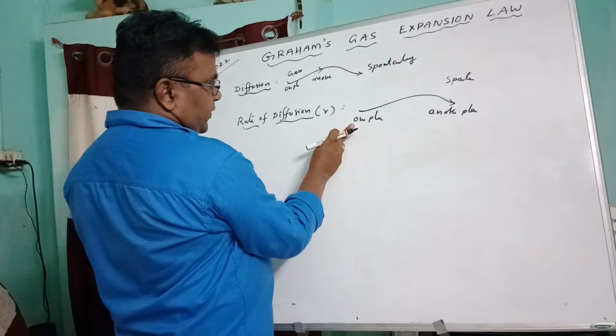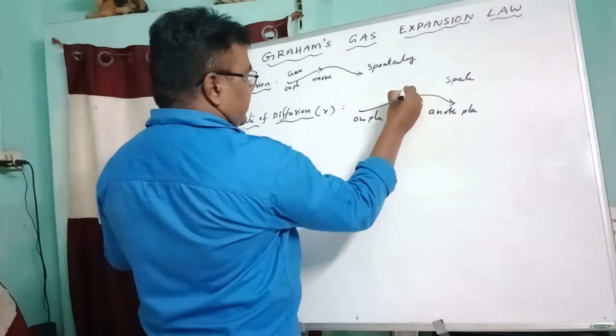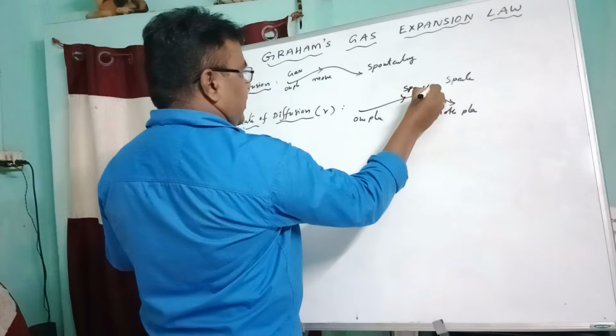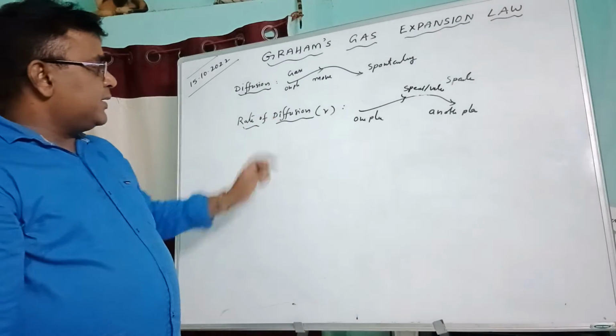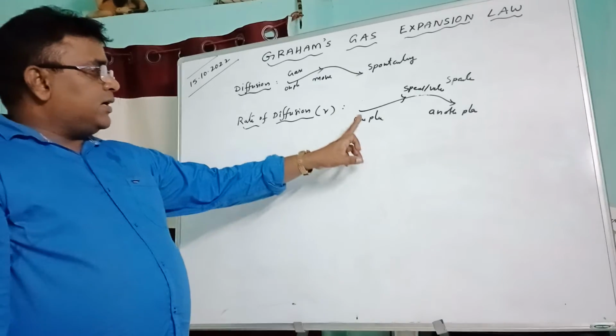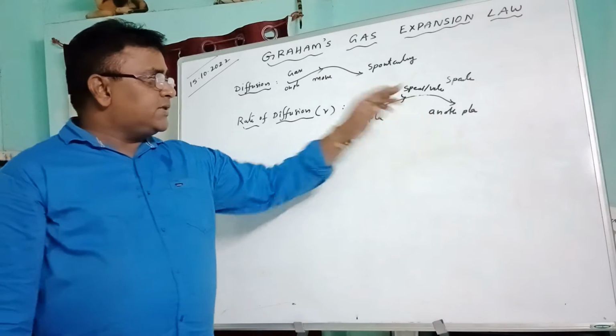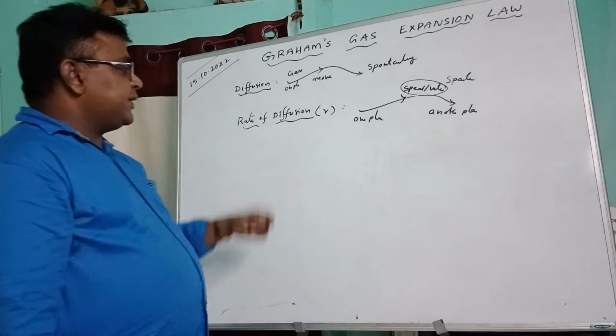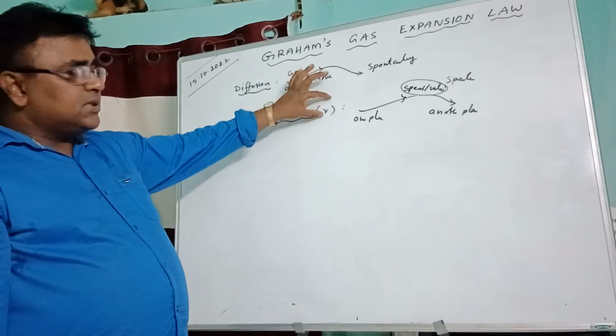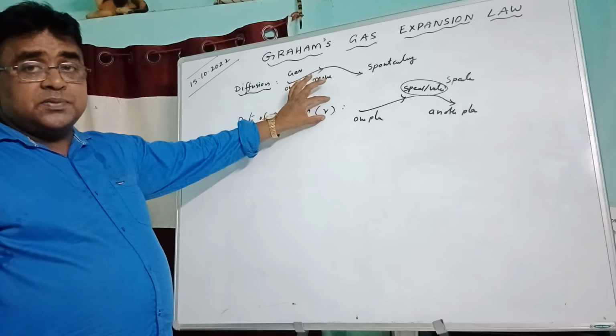But gases move from one place to another place with certain speed or velocity. It is known as rate of diffusion. It is represented by small r.